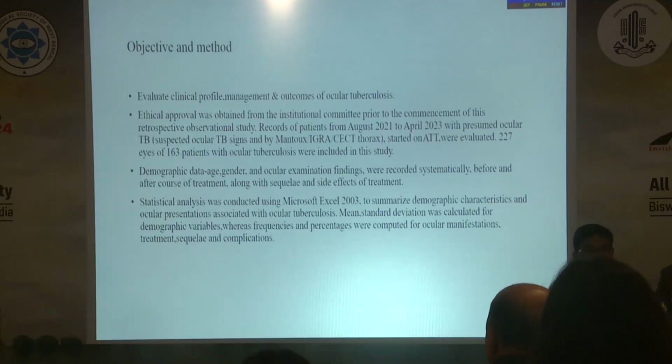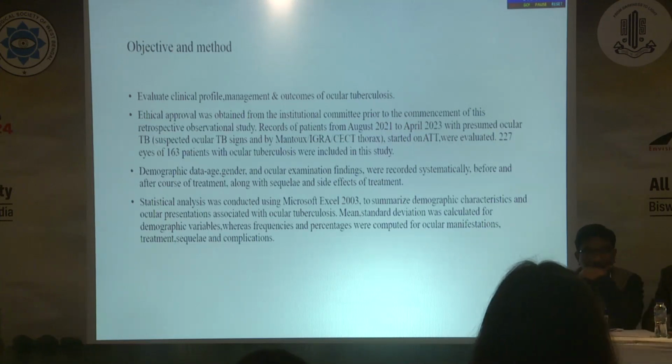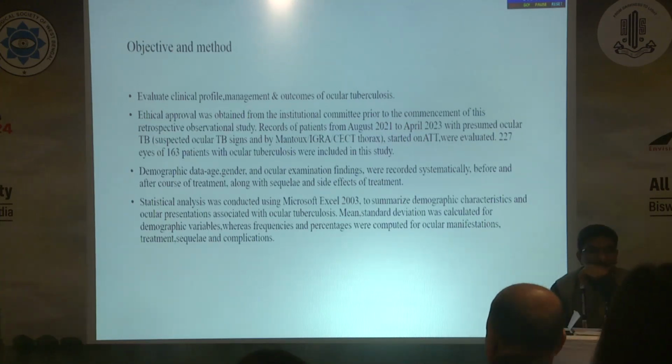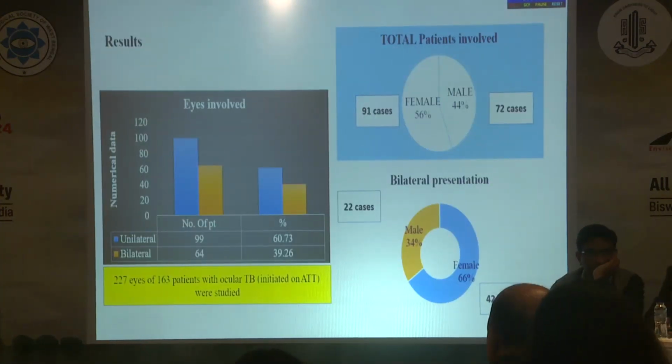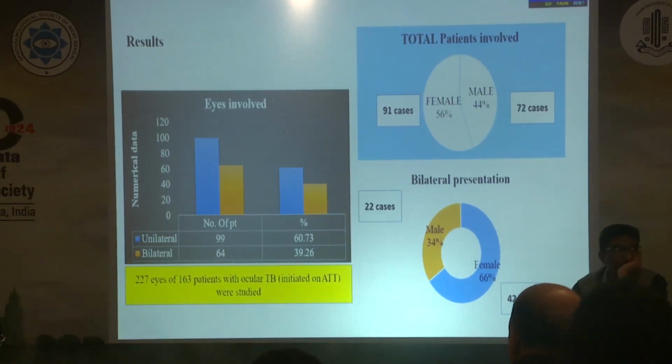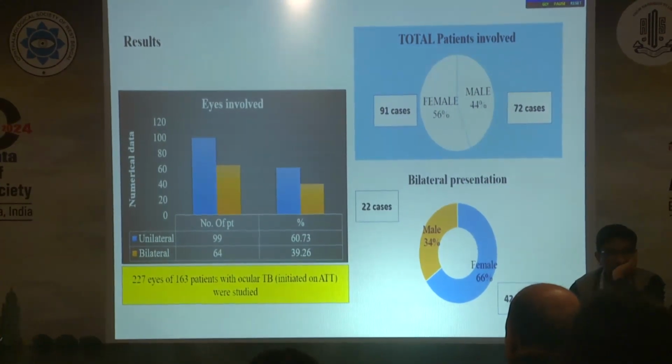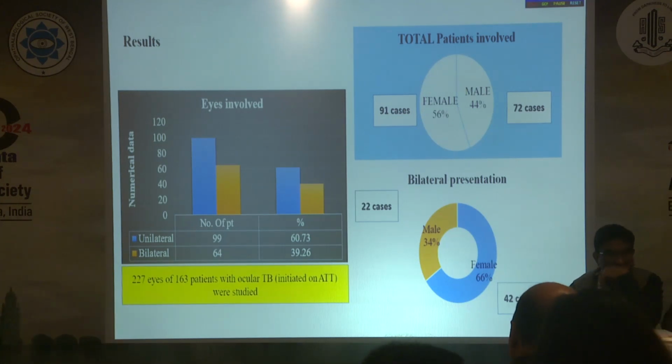This was a retrospective observational study where we studied records of patients who were started on ATT based on presumed ocular tuberculosis from August 2021 to April 2023. We evaluated 227 eyes of 163 patients with ocular TB who were initiated on ATT. Unilateral cases were in 99 patients and bilateral in 64 cases, and the majority of the cases were female, in either unilateral or bilateral.